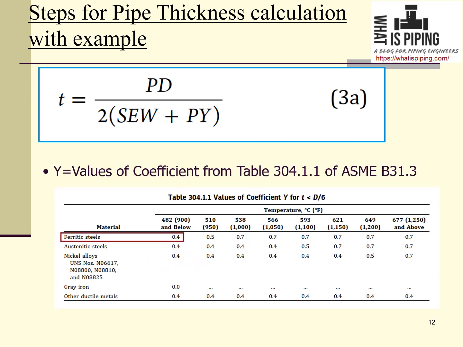So we can consider W equal to 1 in our calculation. Now the value of Y. This is the last value. The values of the coefficient are from table 304.1.1 of ASME B31.3. If you go to this table, for a thickness less than D by 6, the value of Y for ferritic steel is given as 0.4. So we will consider 0.4 as the value of Y.